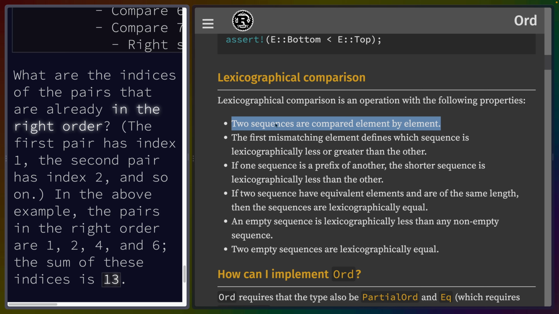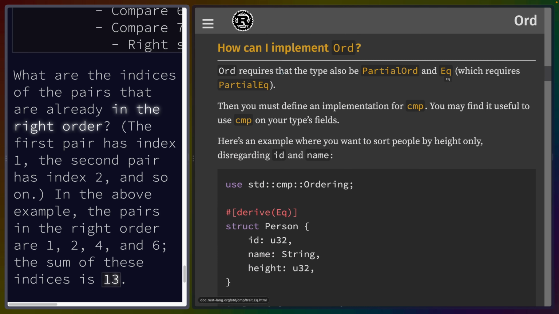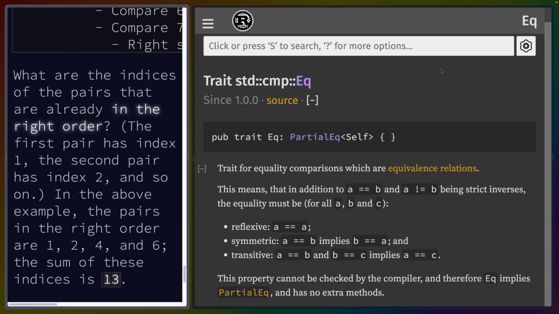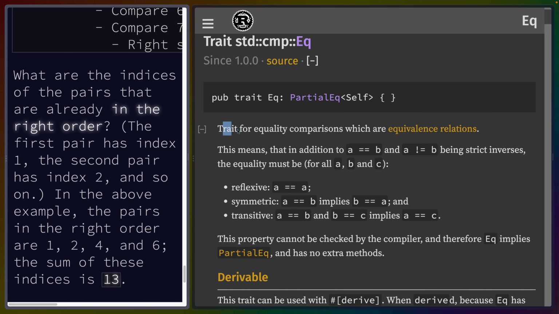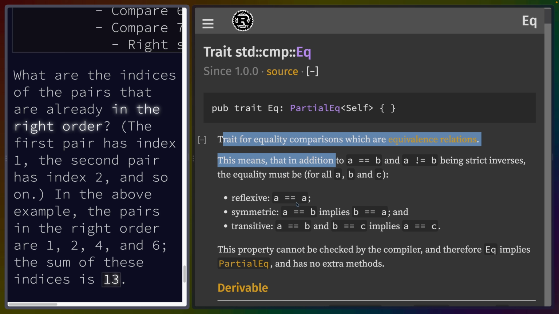So if you're interested in that, you can go to this page and find the lexicographical comparison under the Ord trait. Ord requires that the type is also PartialOrd and Eq, total equality, which itself requires partial equality. I think equality is one of those things where we don't actually implement it. It's just a note to the compiler that we do have total equality.